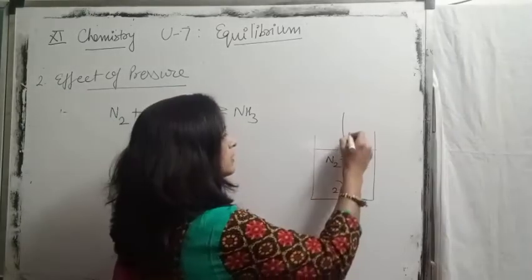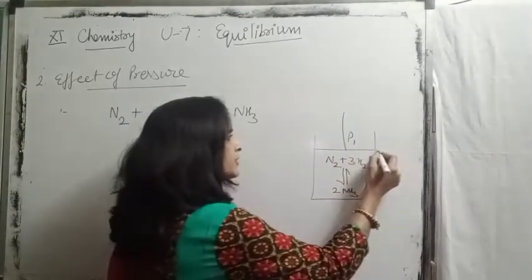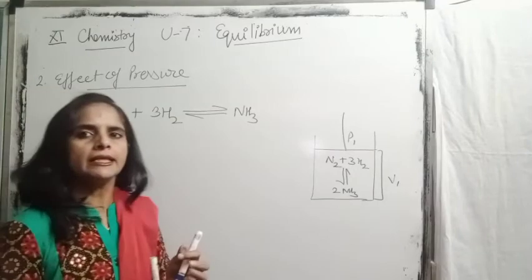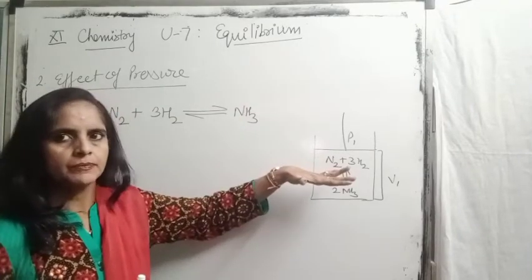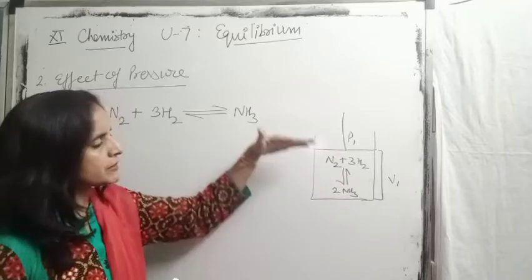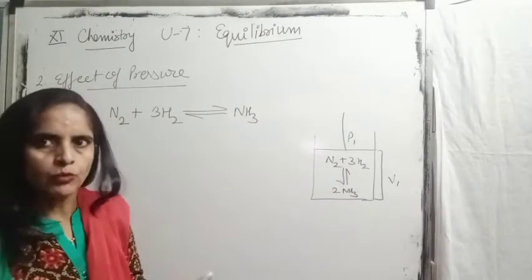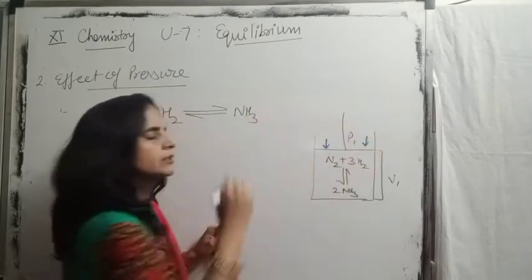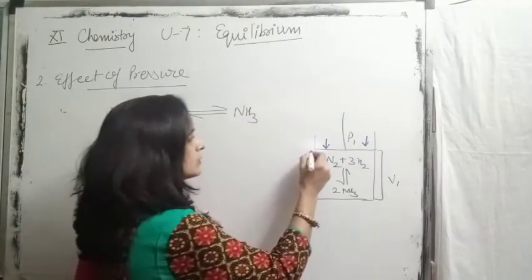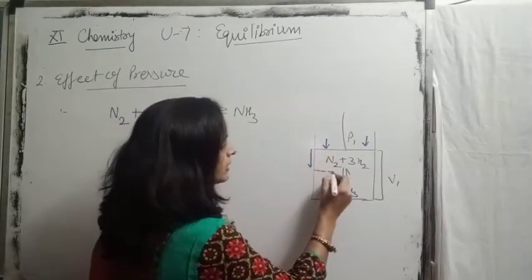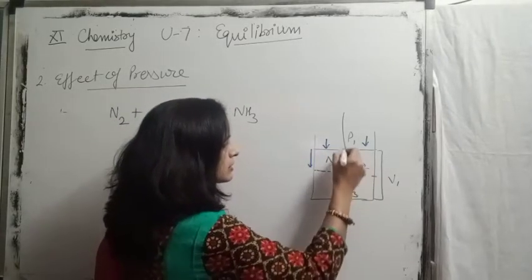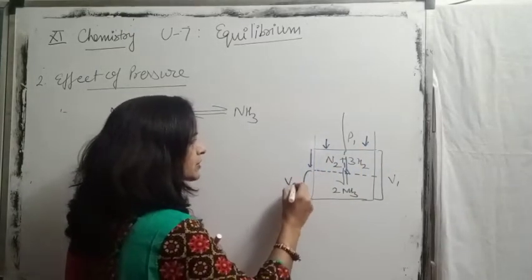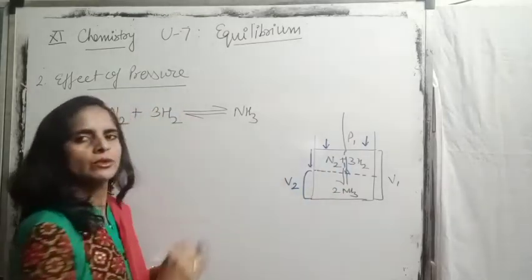Suppose the pressure here is P1 and the volume of the reaction mixture is V1. Now if I increase the pressure on the piston, the piston will move in the downward direction. On applying more pressure to the reaction mixture, suppose this is the final position of the piston, and the volume of the reaction mixture has now decreased from V1 to V2.